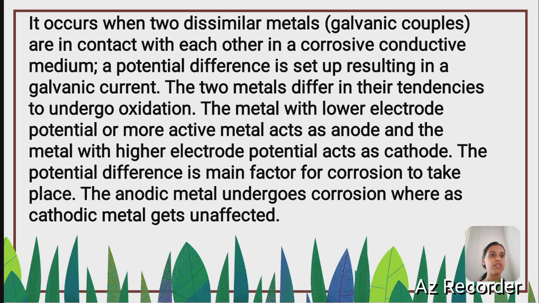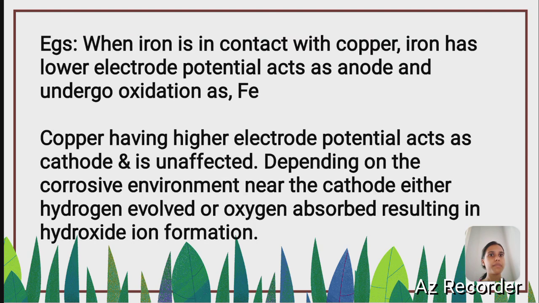The metal with lower electrode potential, or more active metal, acts as anode, and the metal with higher electrode potential acts as cathode. The potential difference is the main factor for corrosion to take place. The anodic metal undergoes corrosion whereas the cathodic metal gets unaffected.